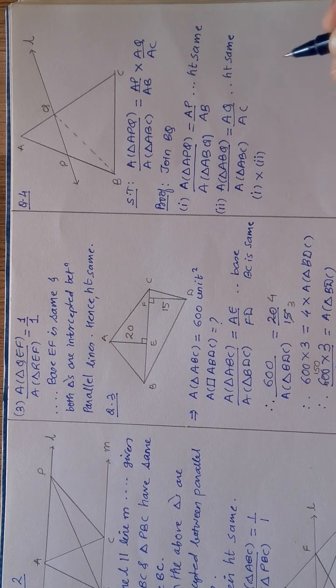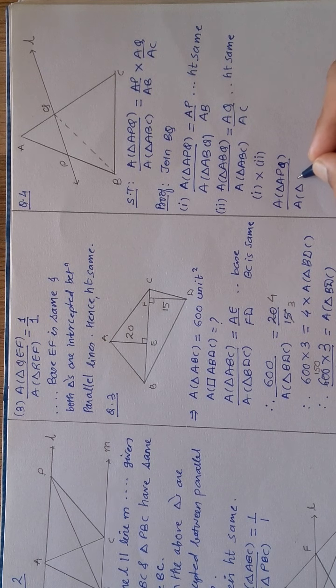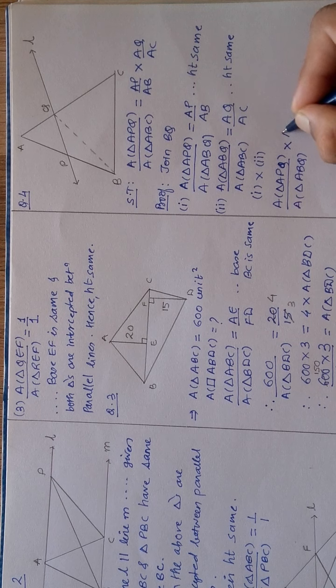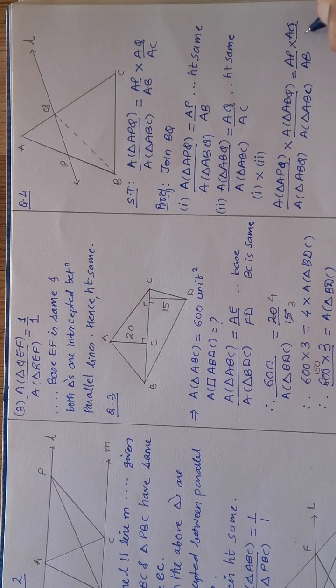Left side multiplies left side, that is area of triangle APQ is to area of triangle ABQ, into area of triangle ABQ is to area of triangle ABC, is equal to AP is to AB into AQ is to AC. Agreed?